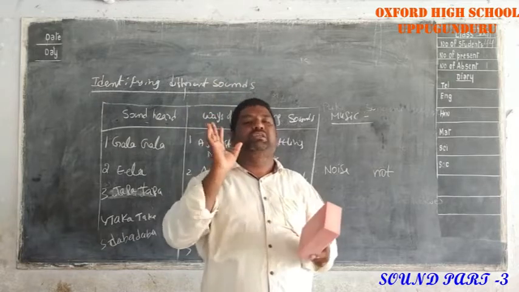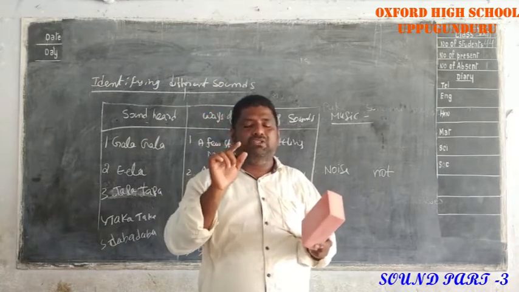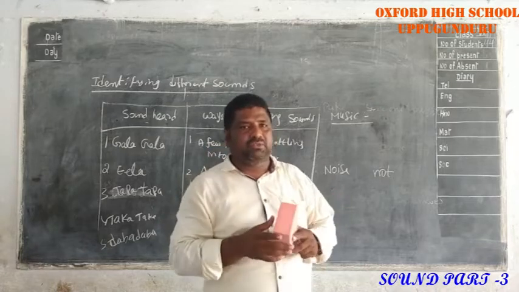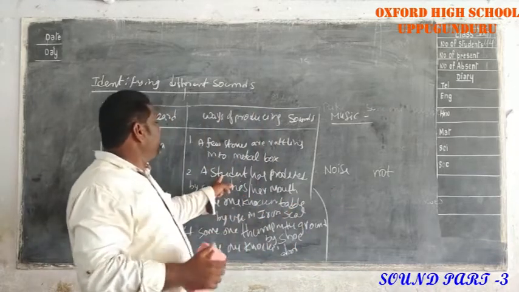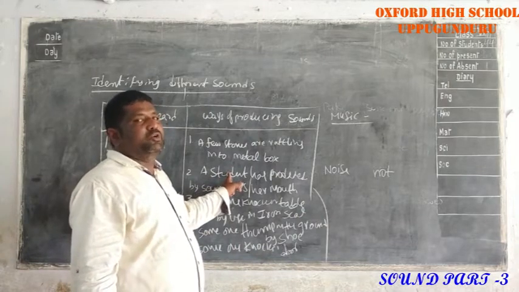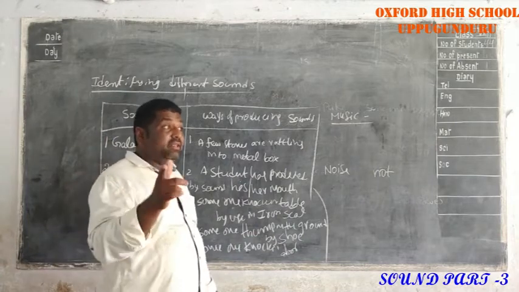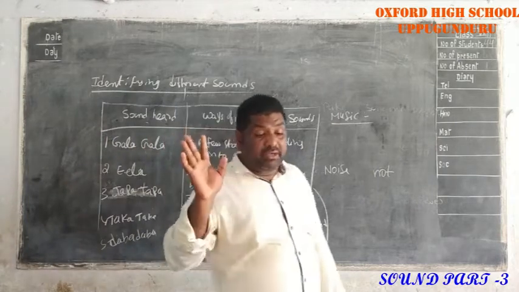Now I ask some questions. How is sound produced? When a body vibrates, the sound is produced. Next, in the situation of the flute and whistle producing sound, the air column is vibrating. That's why they produce the sound.